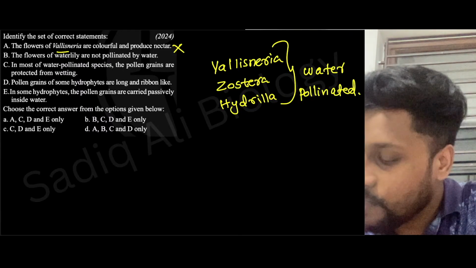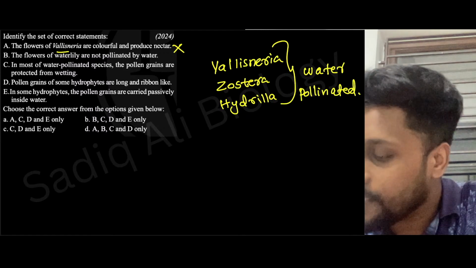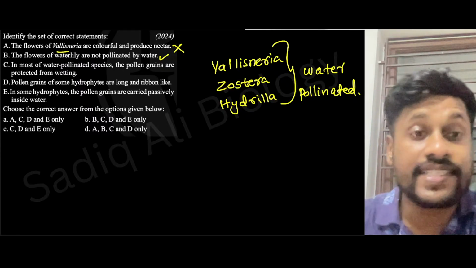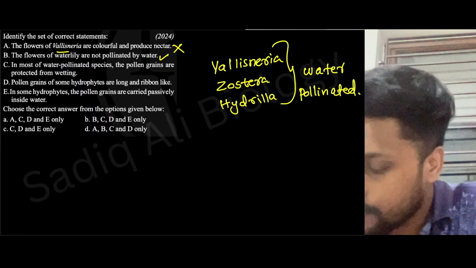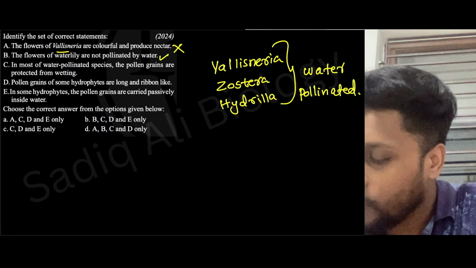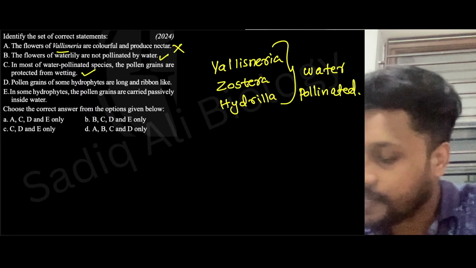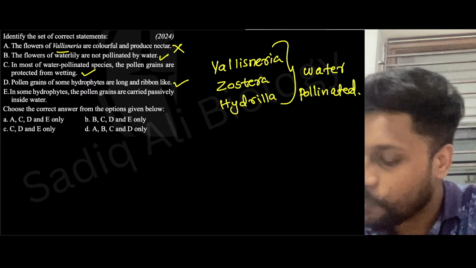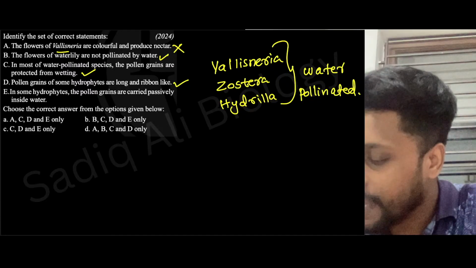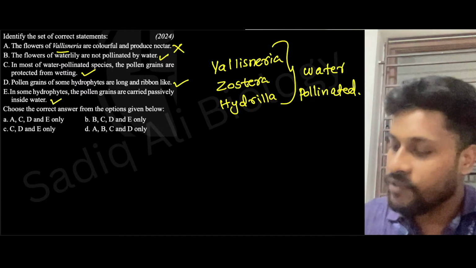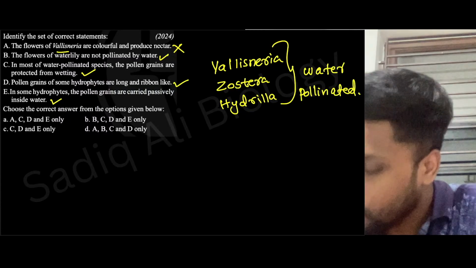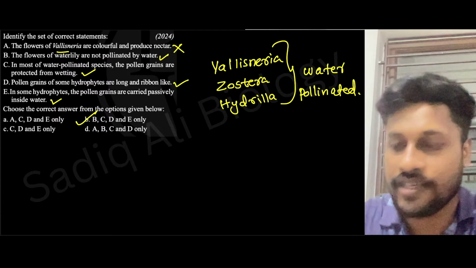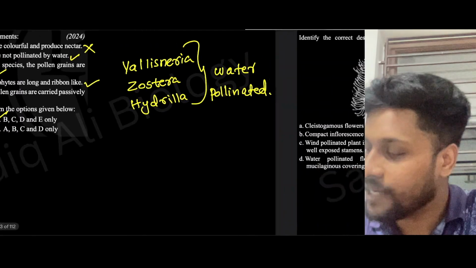Next one, flowers of water lily are not pollinated by water. Correct. Water lily is pollinated by insects or wind. Next, in most water pollinated species, pollen grains are protected from wetting, which is correct. Pollen grains of some hydrophytes are long and ribbon-like, that is true. In some hydrophytes, pollen grains are carried passively inside water, which is also true. So what will be the answer? Option B, C, D, E. Yes, very good, guys, all are answering. Let's move to the next question.